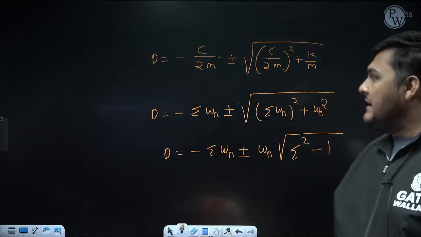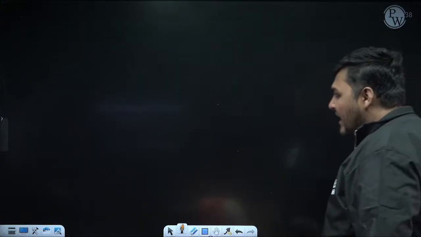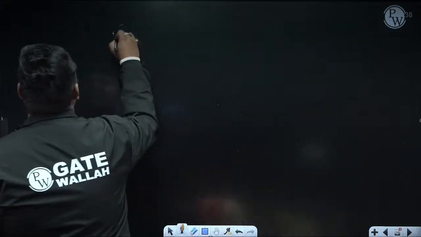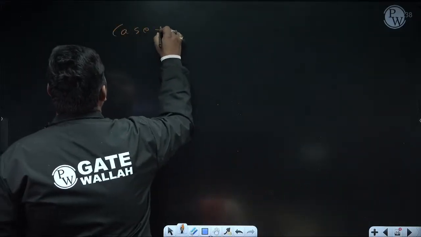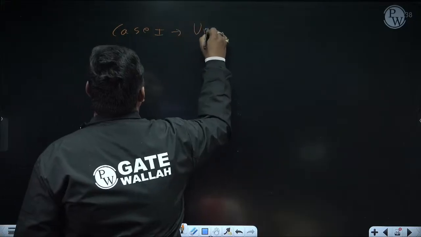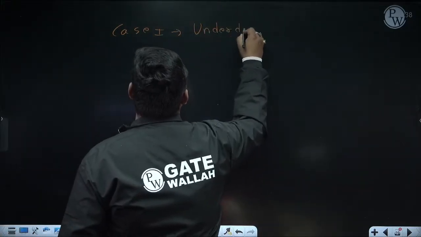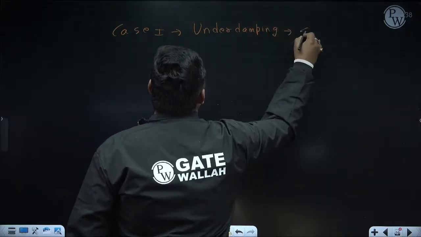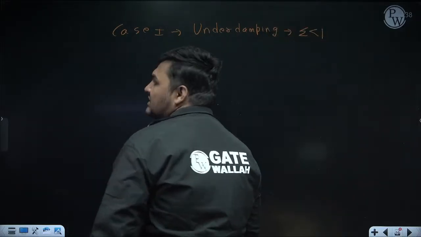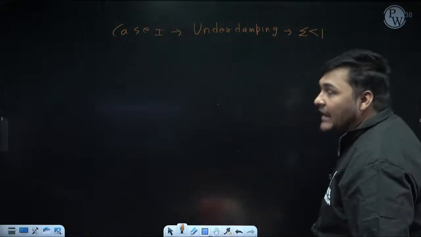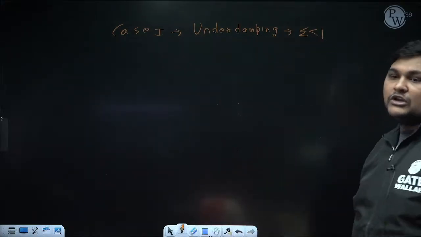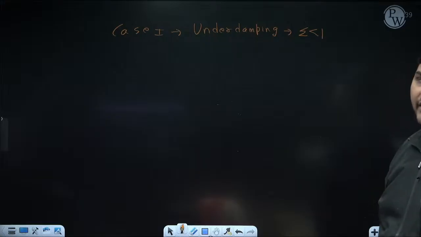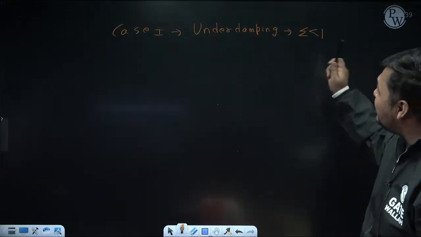Now I am finding the solution for case 1. Case 1 means when it is under damping. And when will the system be under damping? When zeta is less than 1. So whatever concept I am discussing now is only valid when zeta is less than 1. Whatever formula I am deriving is valid only for zeta less than 1.